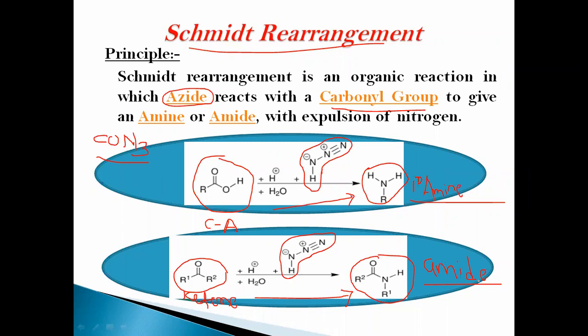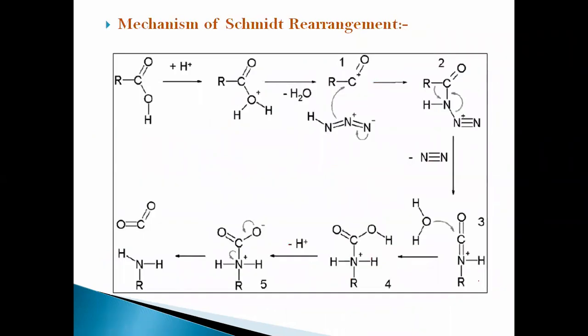The carbonyl group containing compound is the starting material, either a carboxylic acid or a ketone. If a carboxylic acid undergoes Schmidt rearrangement, it will form a primary amine when it reacts with hydrazoic acid, whereas ketones reacting with hydrazoic acid make an amide as the final product of this Schmidt rearrangement. Now we have to move to the mechanism part of this Schmidt rearrangement.